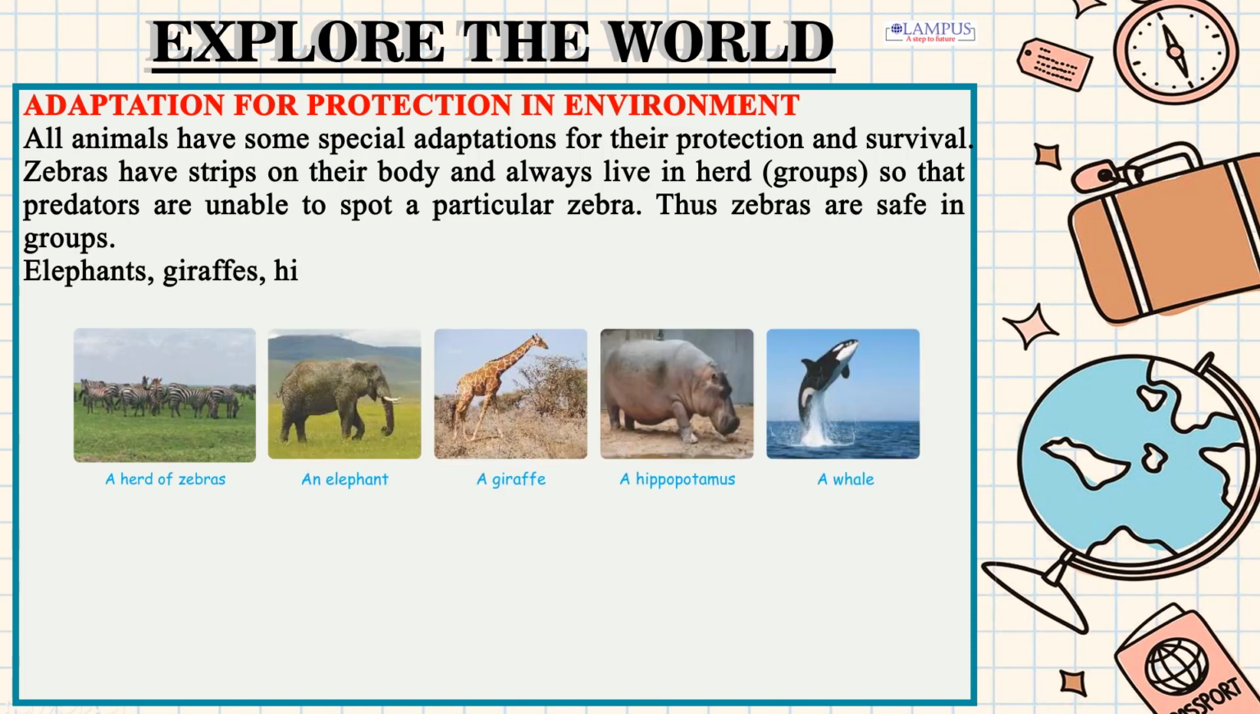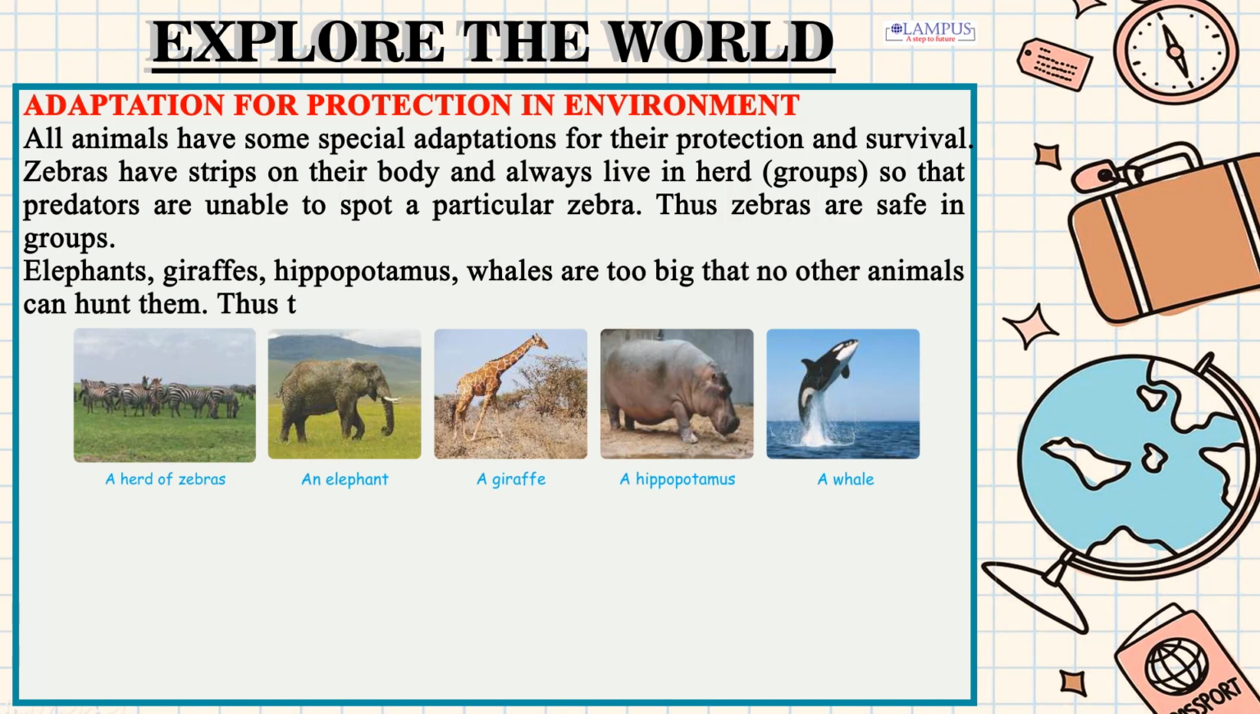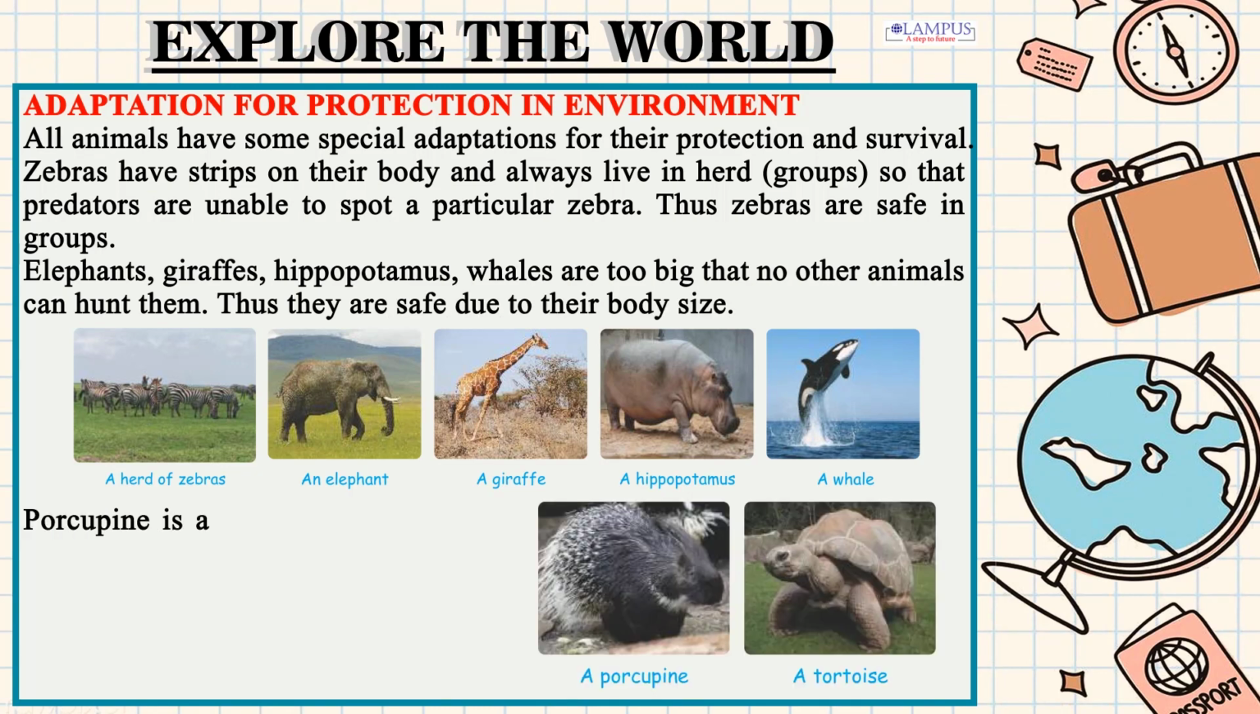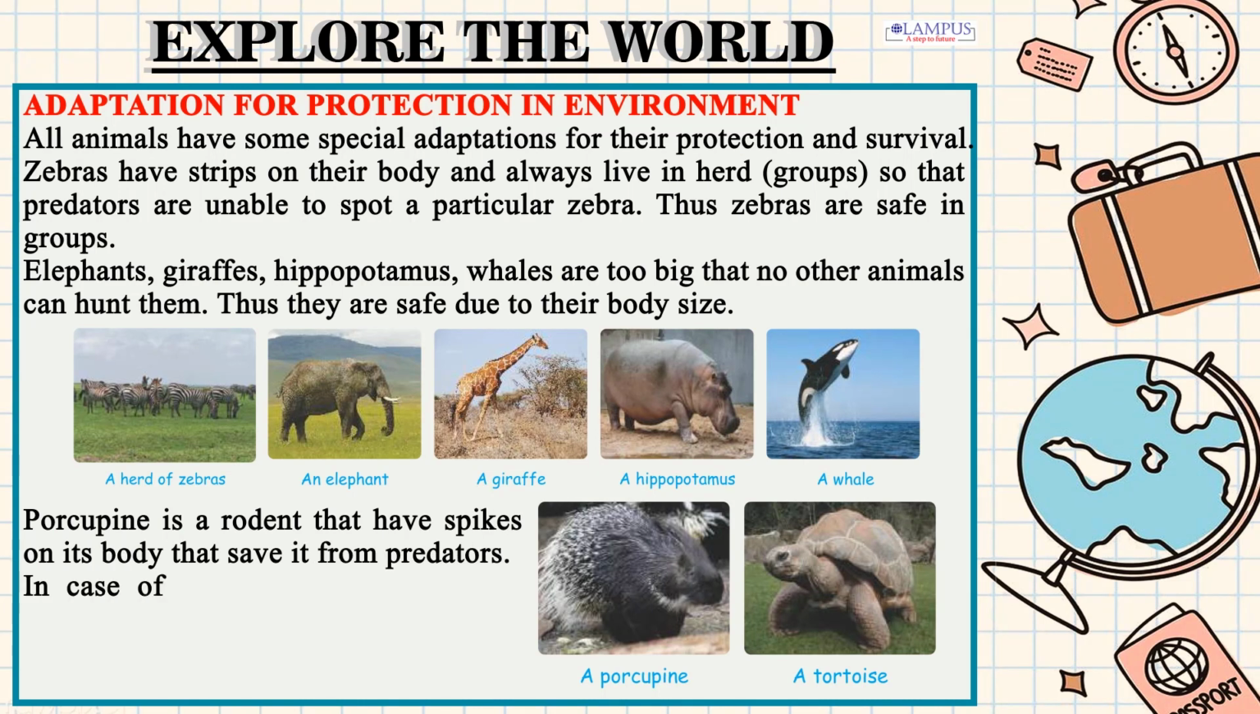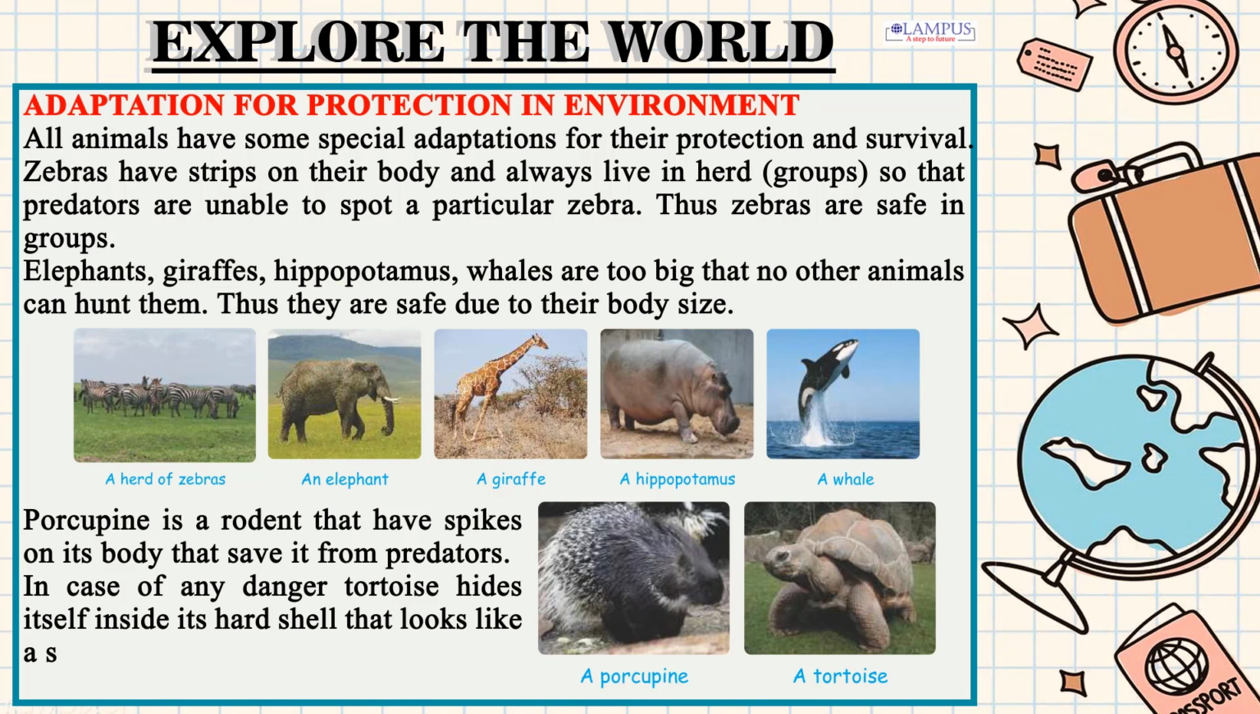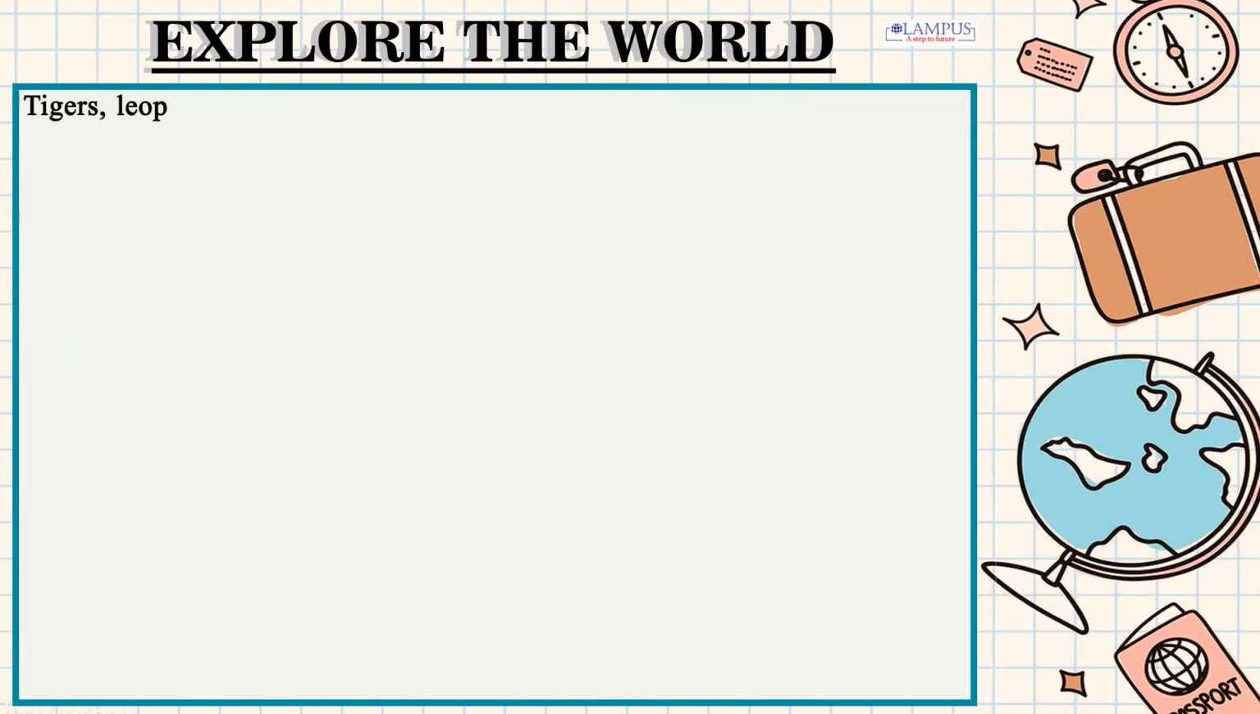Elephants, giraffes, hippopotamus, whales are so big that no other animals can hunt them. Thus they are safe, due to their body size. Porcupine is a rodent that has spikes on its body that save it from predators. In case of any danger, tortoise hides itself inside its hard shell that looks like a stone.